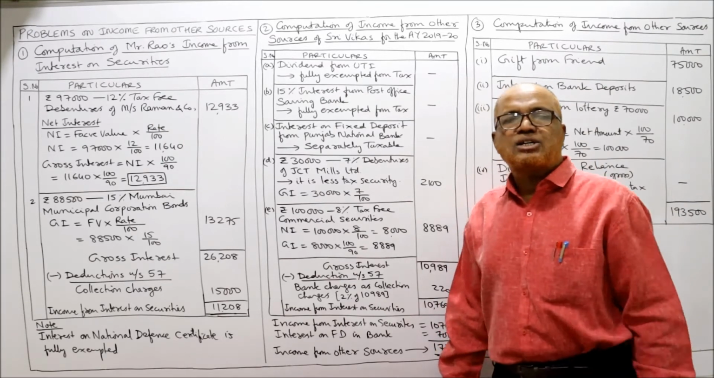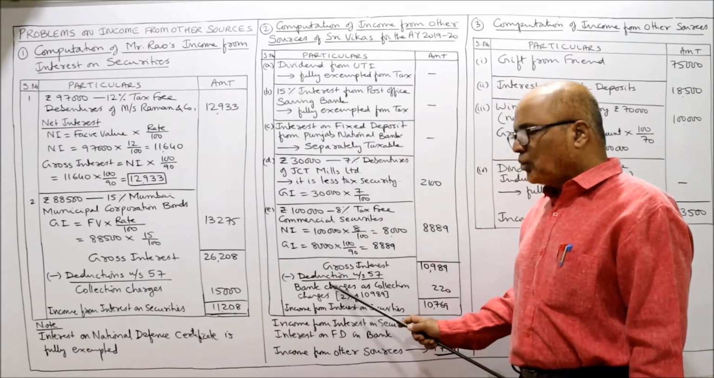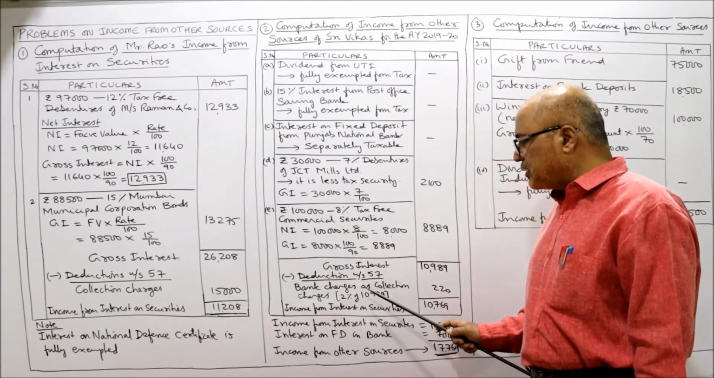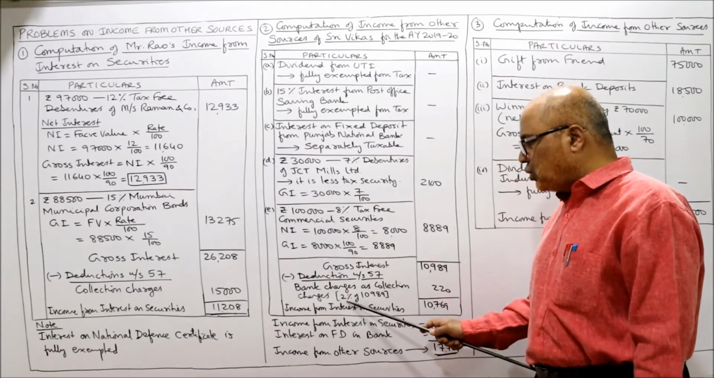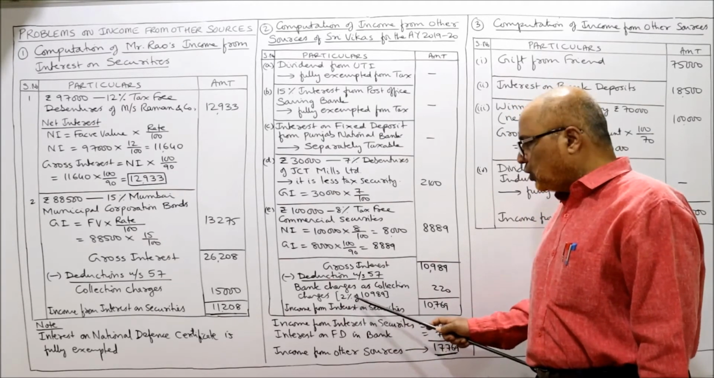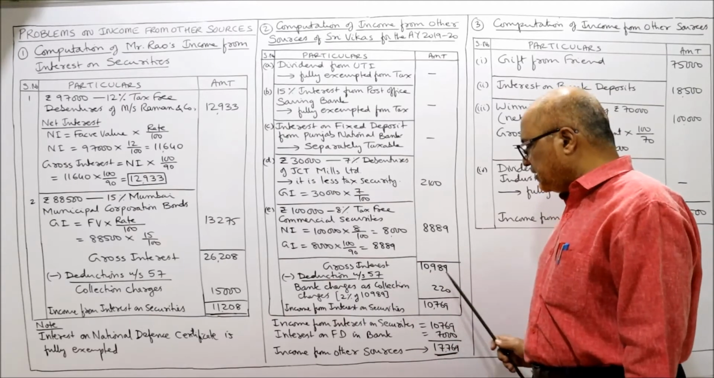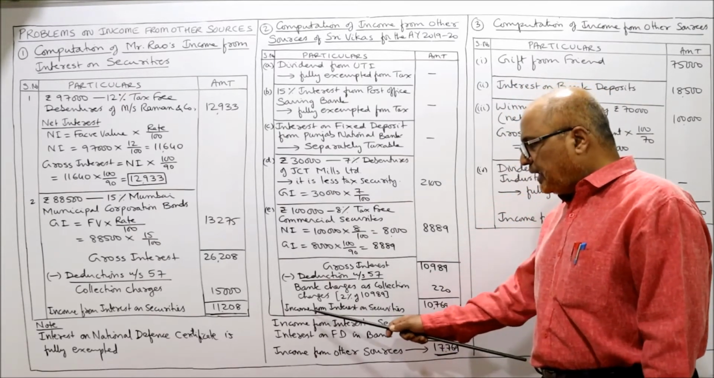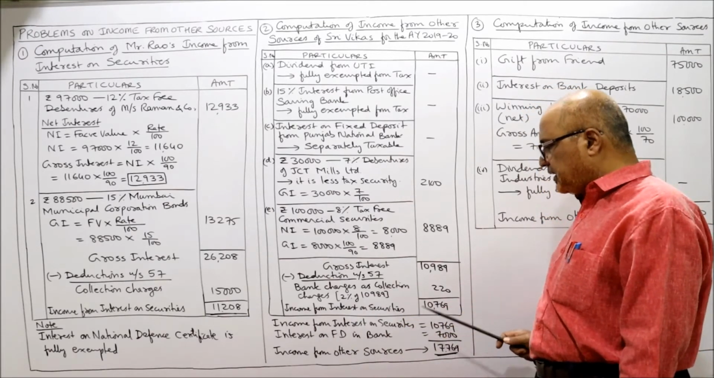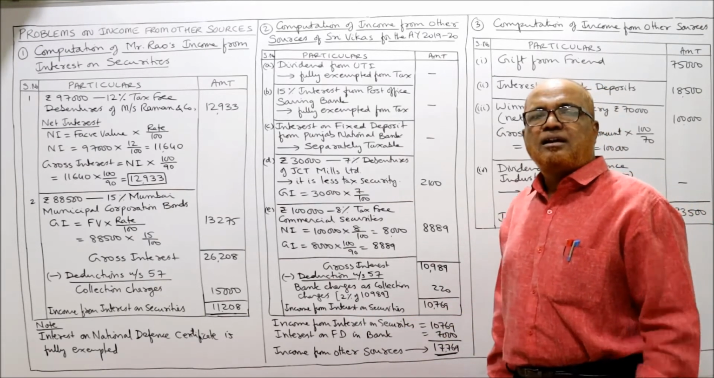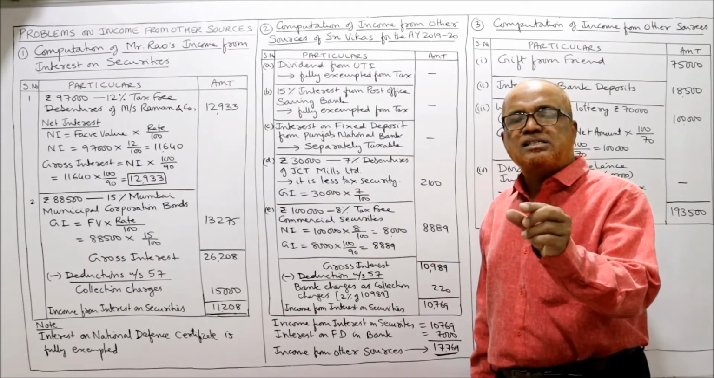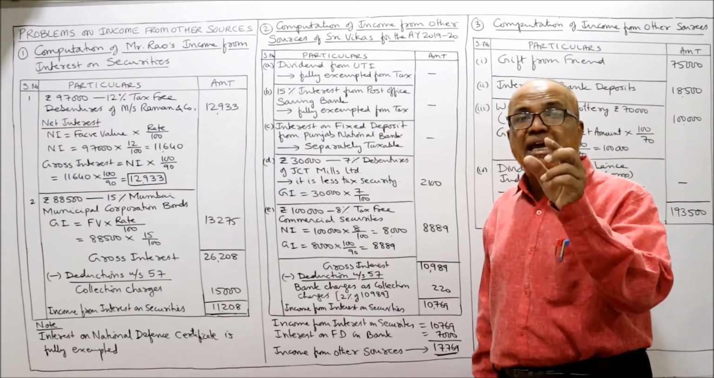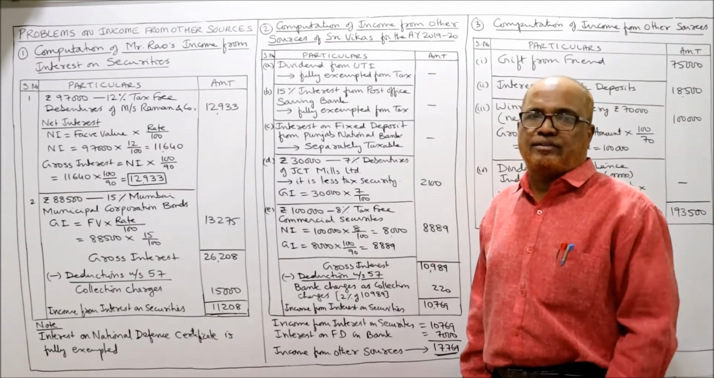Take the total here, 10,989 is the gross interest. From this, deduction under section 57. Only one deduction: bank charges as collection charges, 2% of gross interest. So 2% of 10,989 comes to 220. So total income from interest on security is 10,769. 10,769 is the income from interest on securities.